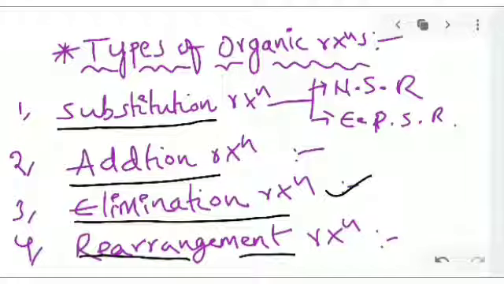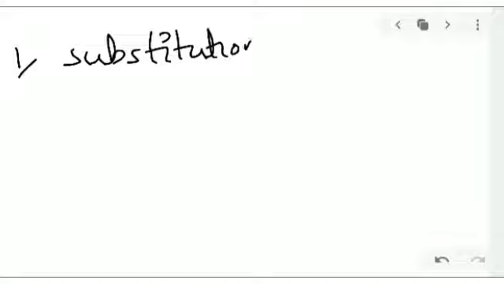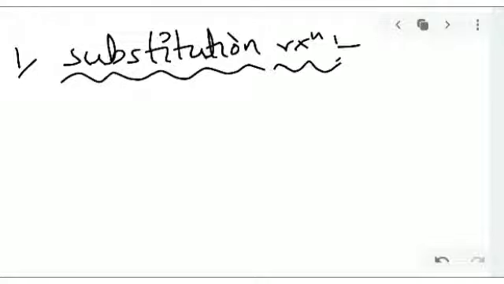With examples, we are taking just one each. The first one is substitution reaction, where we see nucleophilic substitution reaction and electrophilic substitution reaction. In a substitution reaction, an atom or group replaces another atom or group from another species. During the chemical reaction, one atom or group is replaced with another, and that is called a substitution reaction.